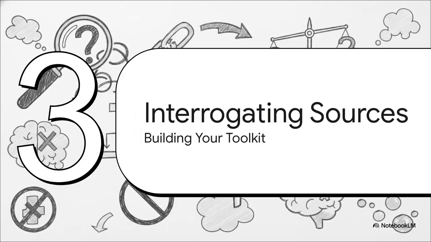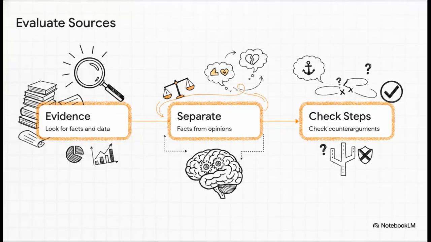Section 3. How to interrogate sources. Building your toolkit. Okay, now it's time to actually put our suspects in the hot seat. When you're digging into a source, you have to actively separate the truth from emotionally charged opinions. Here are your steps. Step 1. Look for the hard evidence. Does the author actually back up what they're saying? Step 2. Separate the raw facts and data from the opinions and emotional language. People love to use big, flashy emotional words to distract you from a super weak argument. And step 3. Check if the argument skips important steps or just totally ignores counterarguments.